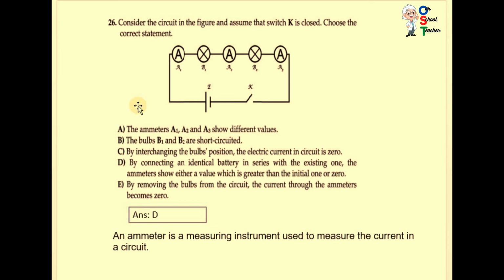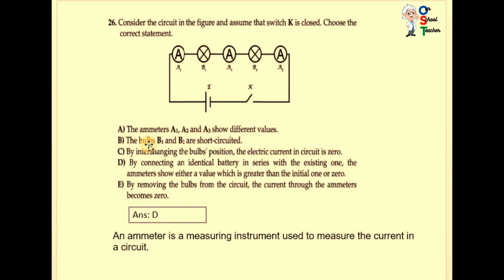Consider the circuit in the figure and assume that switch K is closed. Choose the correct statement. You can see this is an ammeter that shows the current. This is a bulb, this is an ammeter, this is a bulb, this is an ammeter, and this is K, and you have to assume that K is closed. Now, ammeters A1, A2 and A3 show different values. No, they are in series, they show the same values.